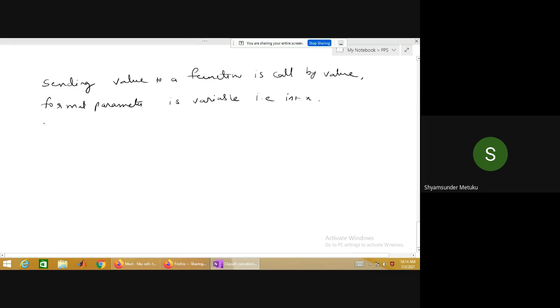The change function is called by sending the values of a and b. They are copied to the formal parameters.